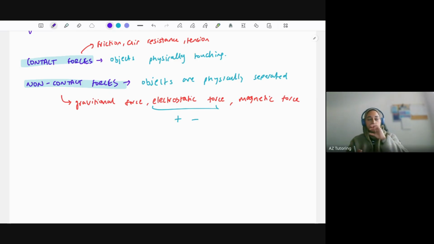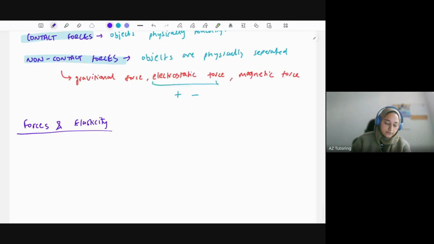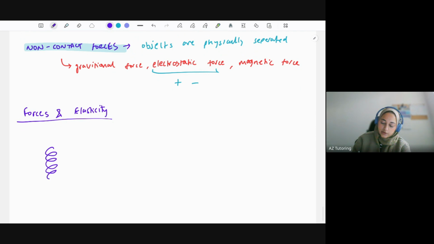Let's go on to elasticity. We spoke a little bit about elastic energy, but you can also think of elastic forces and what you can do to a spring. There are a few things you need to know. Let's say we had a spring, you could pull it on each end, a force this way and a force that way. We call this stretching. You're pulling it and it gets longer. When you let go, it goes back.